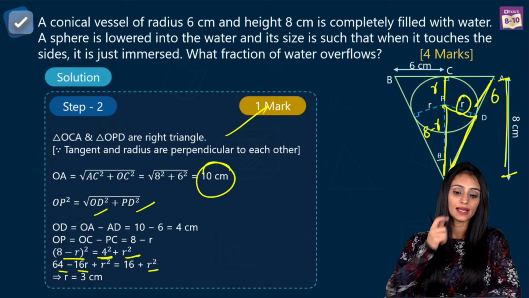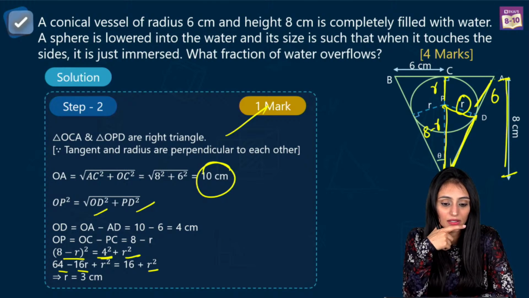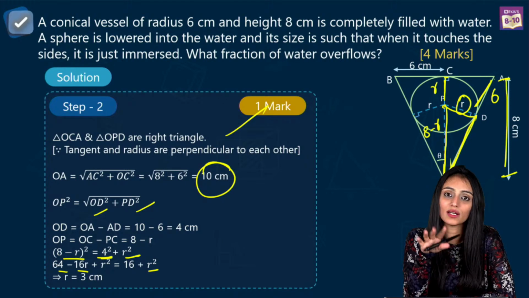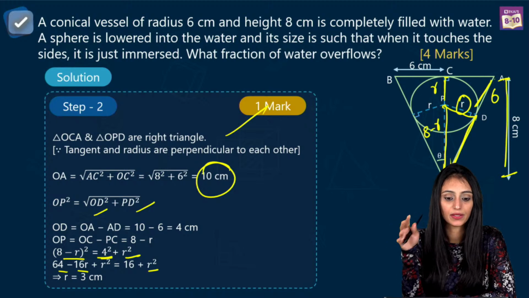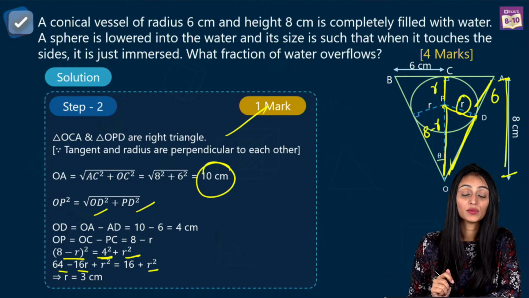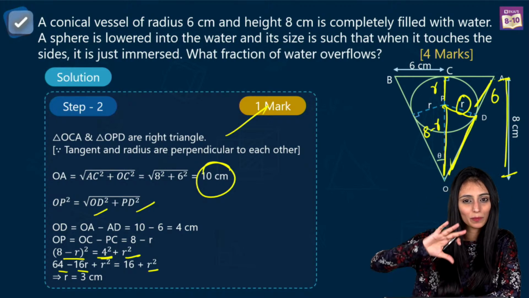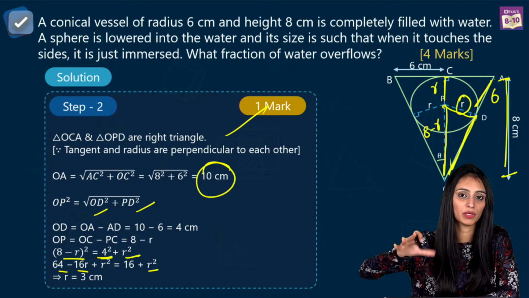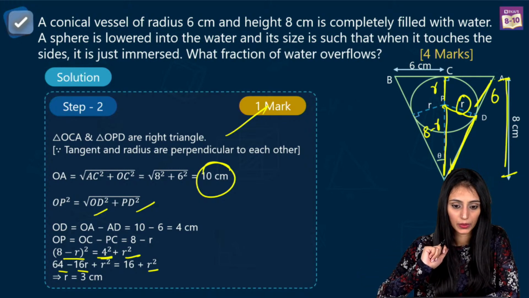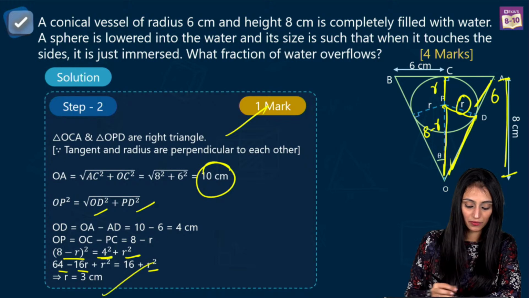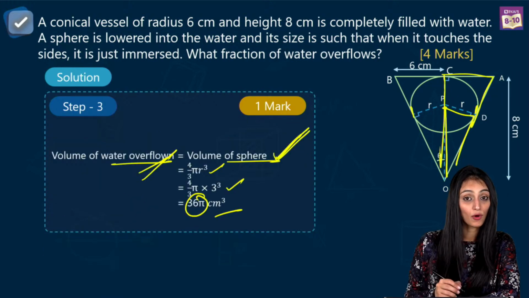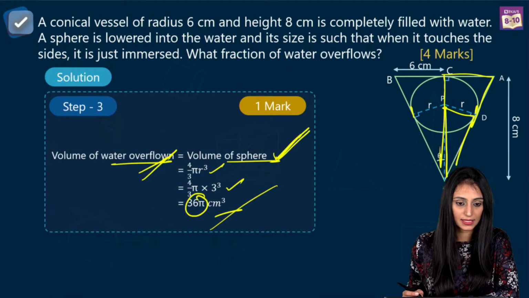Crystal clear, Janil? Yes? Ananya? So it's clear how we are getting the radius. All you need to use is Pythagoras theorem. You need to build up a relationship between these two triangles somehow. Great. So we have radius 3 centimeter. Now we get the volume of sphere from here. That's 36 pi centimeter cube.